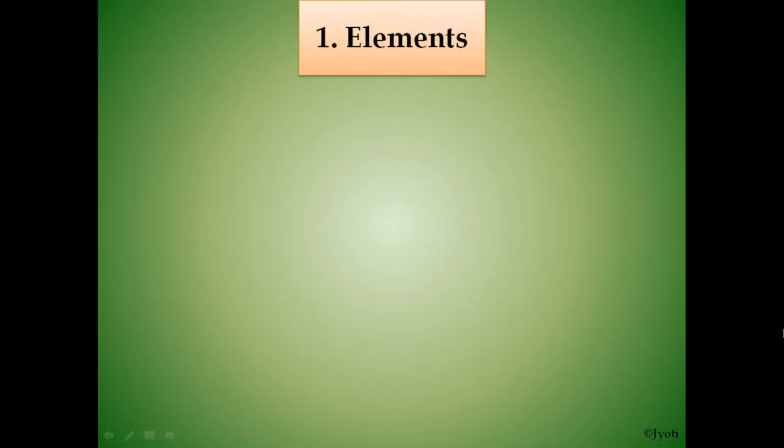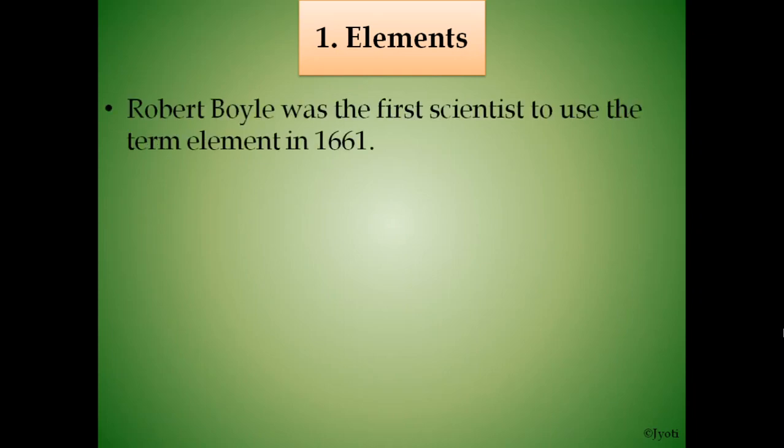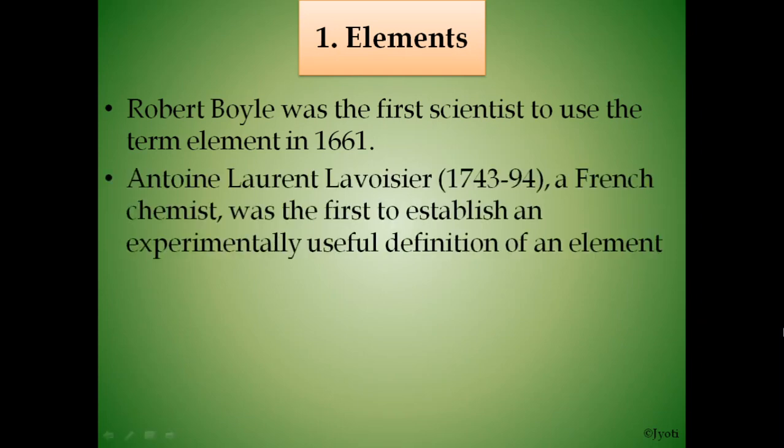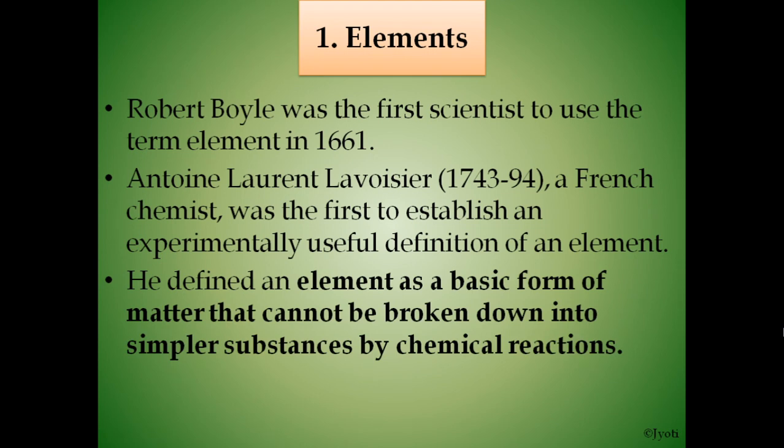Now in this session we will discuss in detail about the elements. Robert Boyle was the first scientist to use the term element in 1661. Antoine Laurent Lavoisier, a French chemist, was the first to establish an experimentally useful definition of an element. So, according to Lavoisier, what is the definition of element? He defined an element as a basic form of matter that cannot be broken down into simpler substances by chemical reaction. So, this definition was given by Lavoisier.